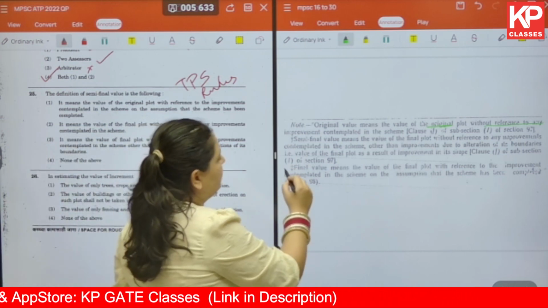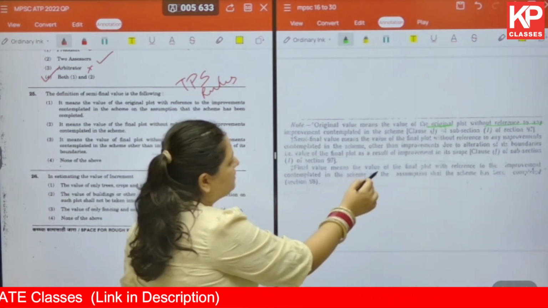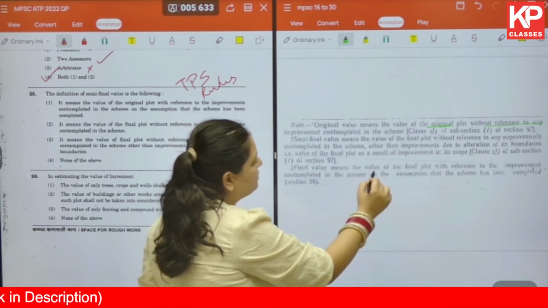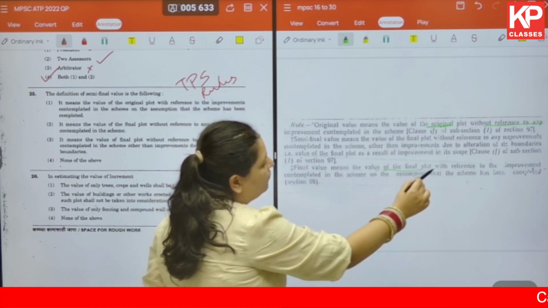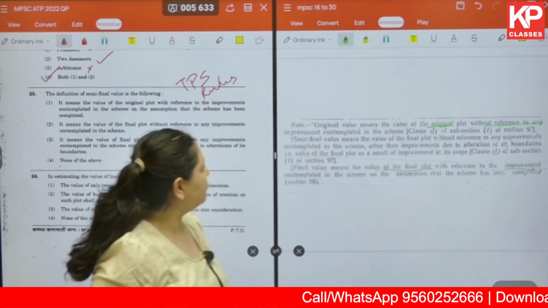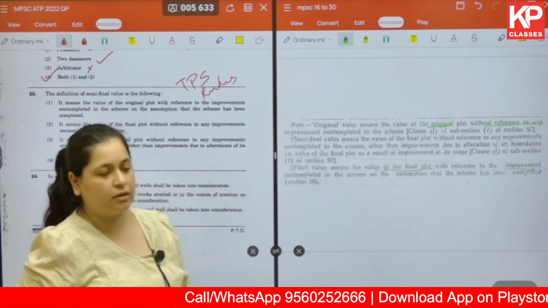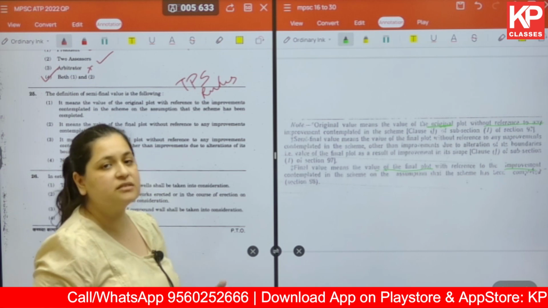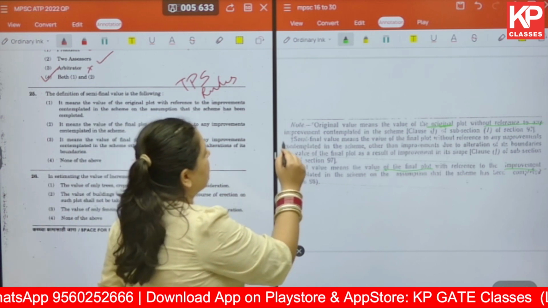Okay. The final value means the value of the final plot with reference to improvement. So the first one, original, is without any improvement. The final is with improvement. So what does semi-final mean?